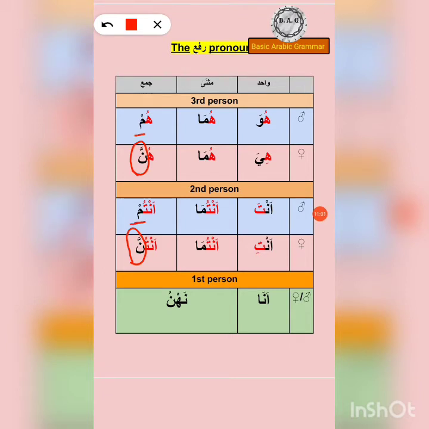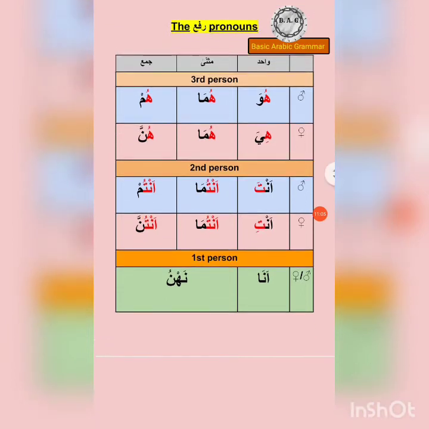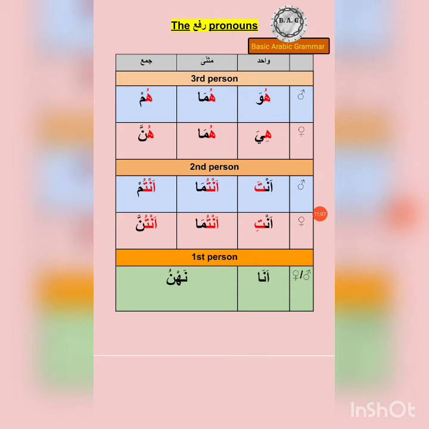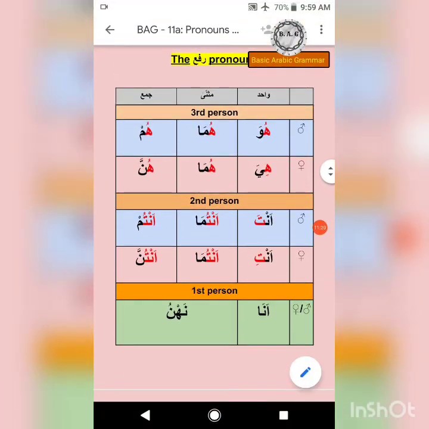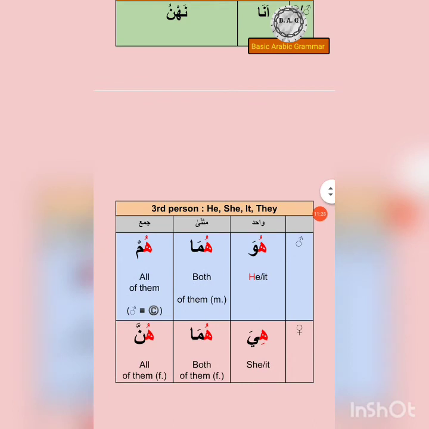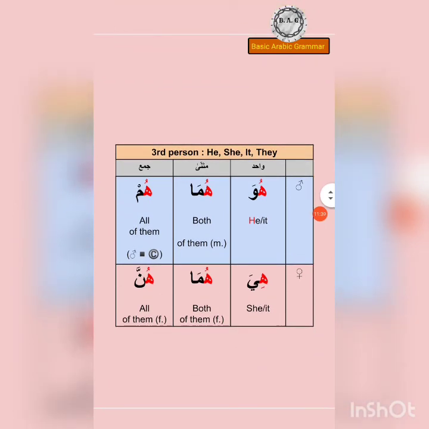And for I, it's ana, so it's I already in the form of hamza. These are tiny little associations that you can make and memorize. And of course, for huwa, we have the her sound in he as well. So her and he and huwa. These kinds of things. Okay, now third person: he, she, it, they.